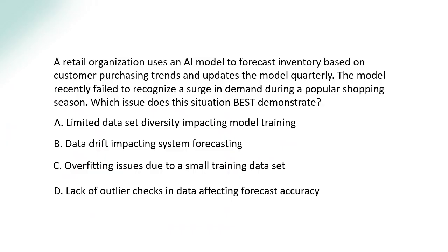All right, here's the question. A retail organization uses an AI model to forecast inventory based on customer purchasing trends and updates the model quarterly. The model recently failed to recognize a surge in demand during a popular shopping season. Which issue does this situation best demonstrate? A, limited data set diversity impacting model training; B, data drift impacting system forecasting; C, overfitting issues due to a small training data set; D, lack of outlier checks in data affecting forecast accuracy. Have a guess and we will discuss the right answer.